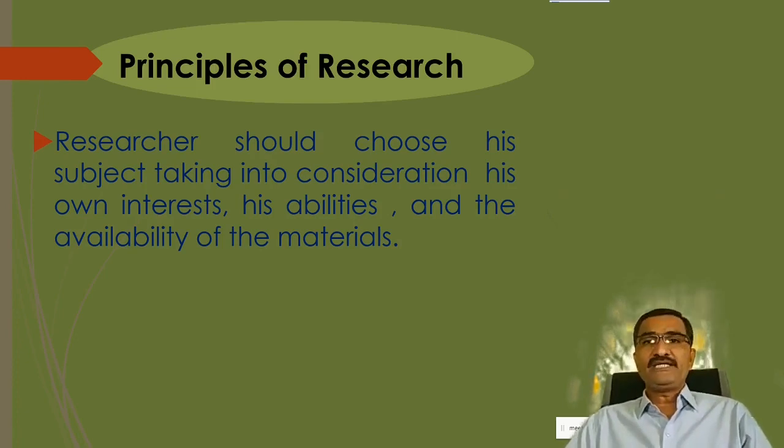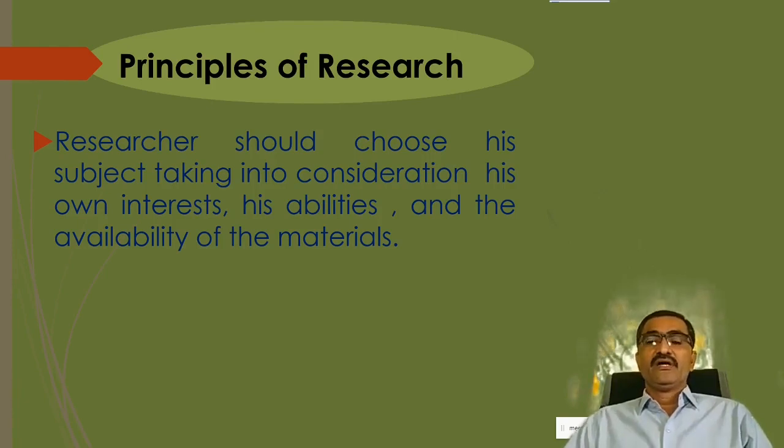Then what are his abilities? Is it possible for him to do that or not? And the availability of the material. So if the researcher has selected to do research on a topic which is a very new or latest one, then of course it will be somewhat difficult for that researcher to find the material for his study.